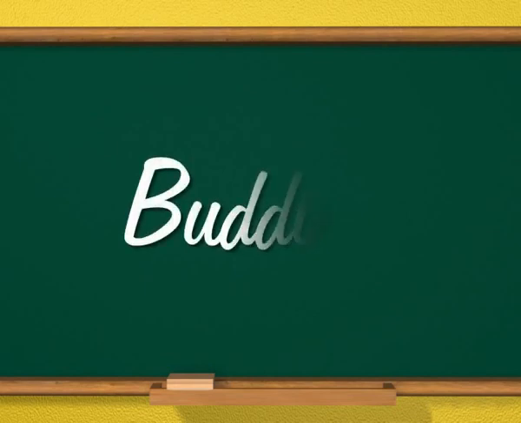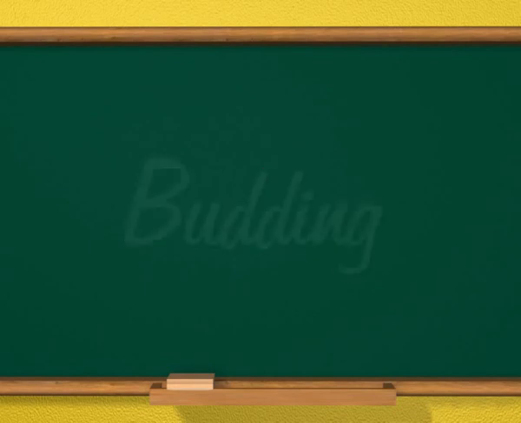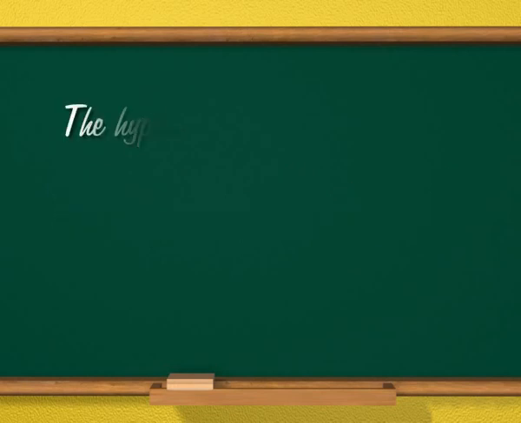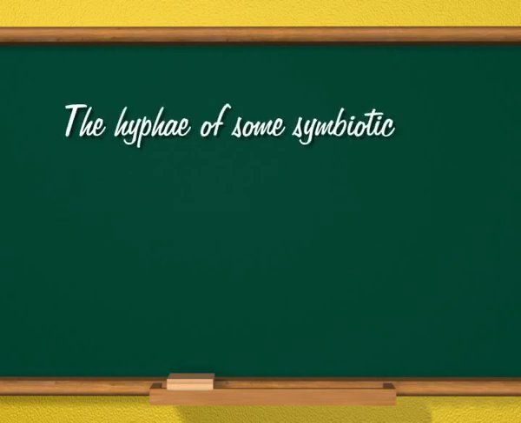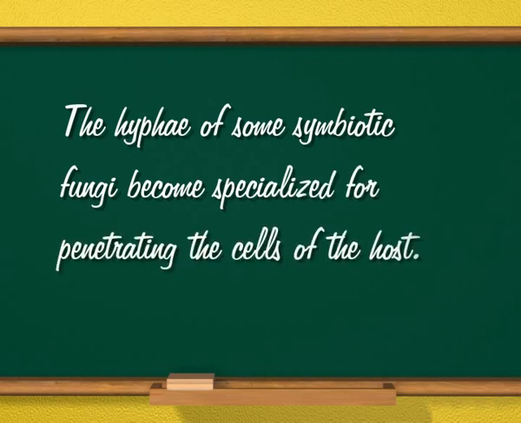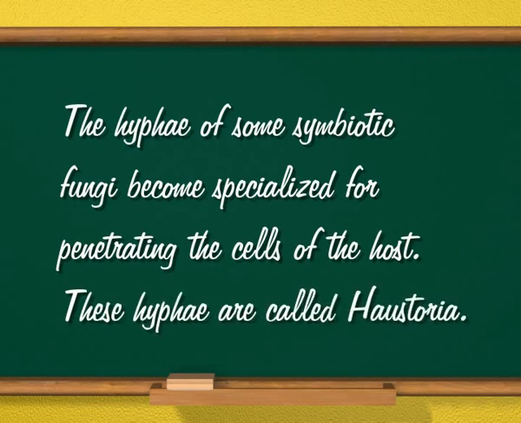Answer is budding. Next question. What are haustoria? The answer is the hyphae of some symbiotic fungi become specialized for penetrating the cells of the host. These hyphae are called haustoria.